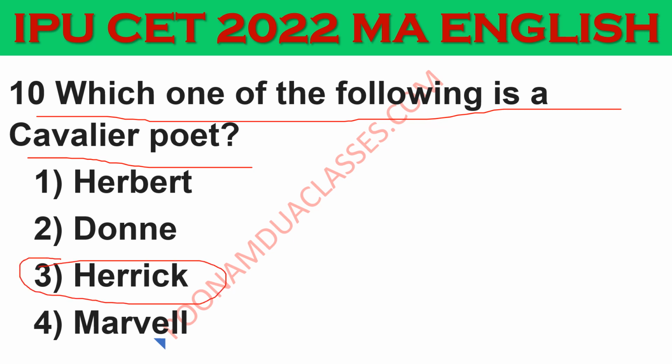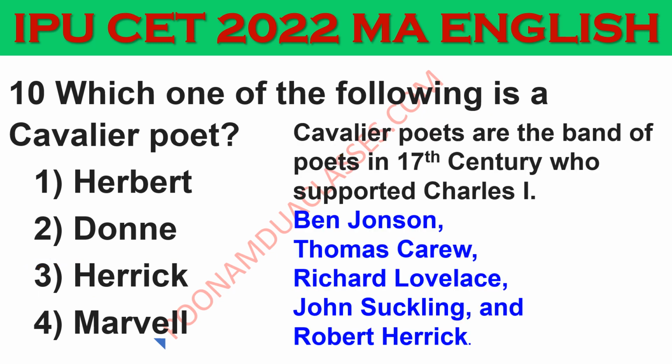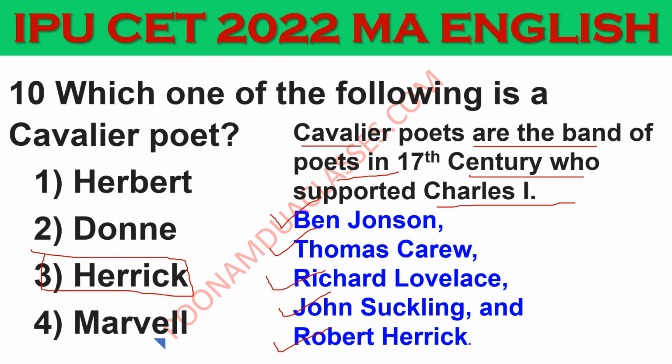Let us know the whole group as well. This is the whole group. Cavalier poets are the bands of poets in the 17th century who supported Charles I. And the major writers from this group: Ben Jonson, Thomas Carew, Richard Lovelace, John Suckling, and Robert Herrick, which is our correct answer as well.